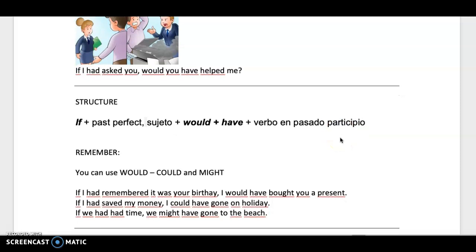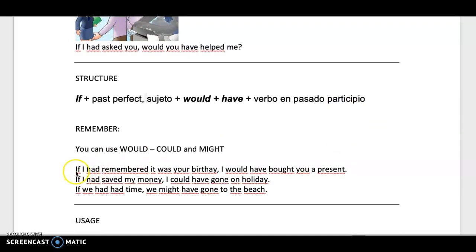For example, let's see some examples. If I had remembered it was your birthday, I would have bought you a present, okay? Remember that we can use would, or we can use could, or we can use might, okay? So instead of the auxiliary verb, would, could, or might, okay?